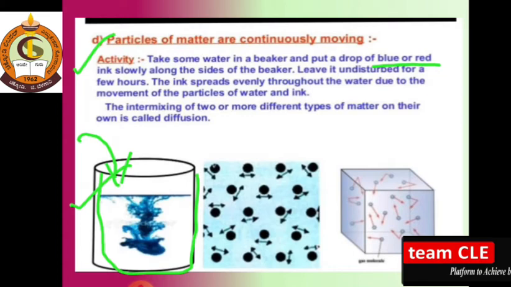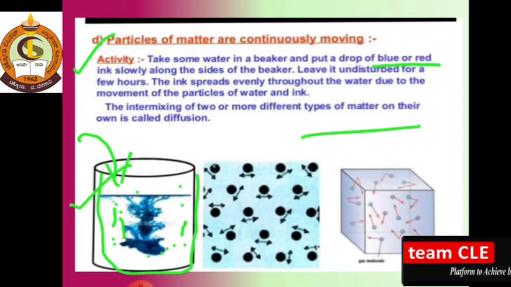slowly. So what happens after some hours? The ink spreads eventually. It shows the intermixing of two or more different types of matter.